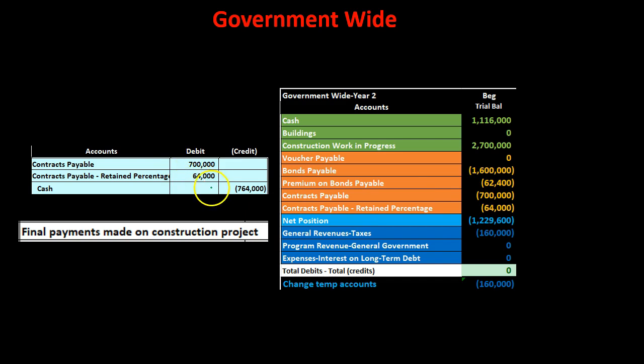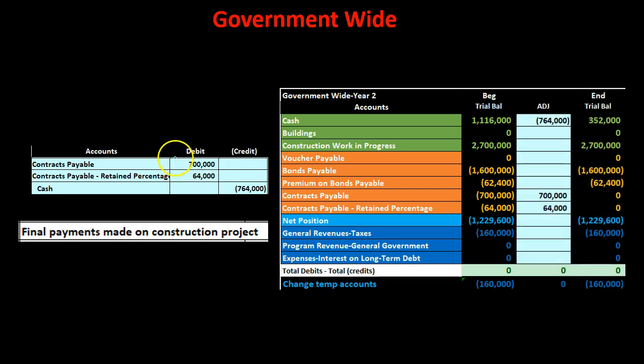The other side then goes into cash, cash being the credit. If we post this out, then we're going to say that the contracts payable will be debited $700, the contracts payable retained portion debited $64. That was taking those two accounts down to $0. And then the other side going to cash, cash going down because we're paying off the contractor for the work that was done. They did a great job.